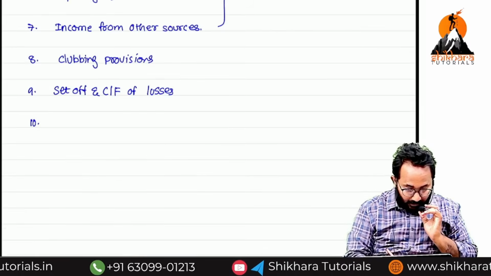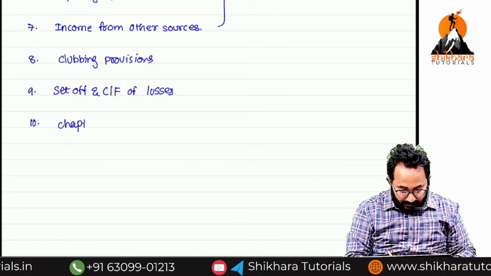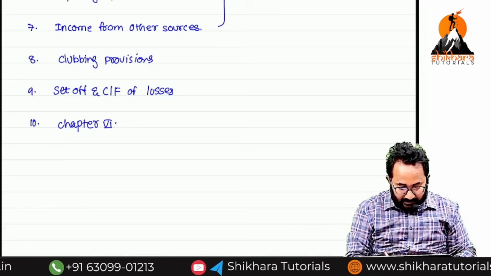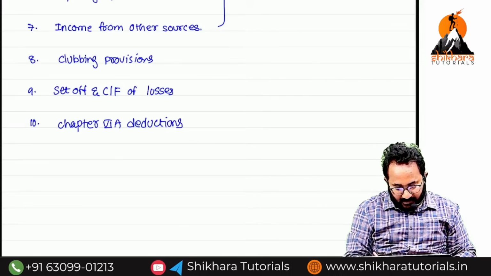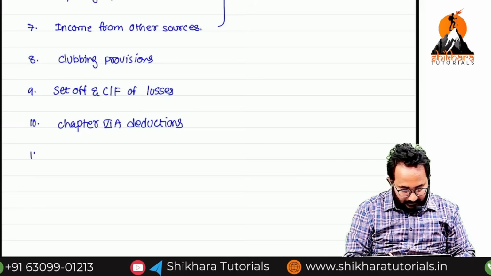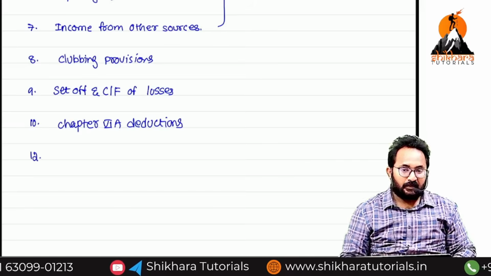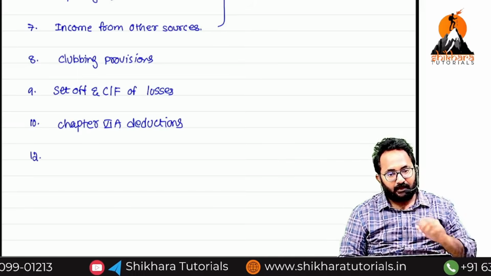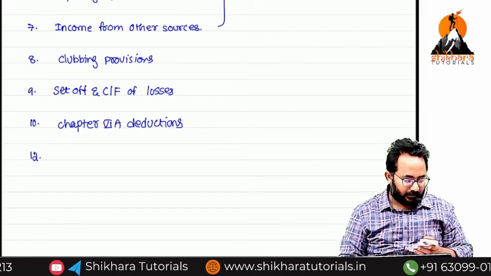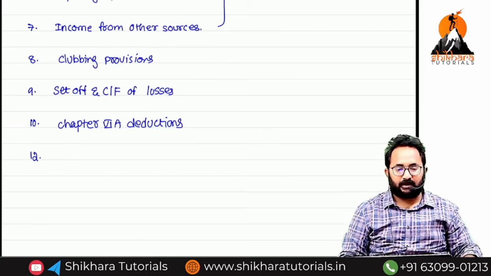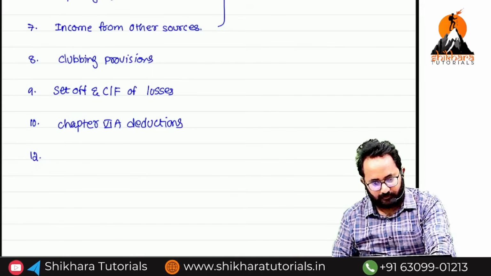From this you can reduce the chapter 6A deductions. What are the chapter 6A deductions we have, sir? These are all the things we'll discuss separately.